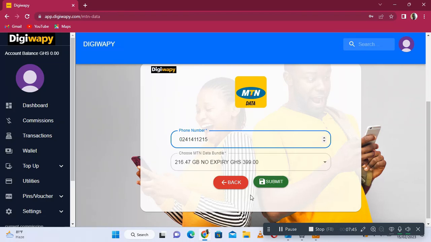So you will buy the 20 cedis here and send it to the person, but here they will give you commission. At the end of the day, if you are able to buy, let's say, 200 cedis airtime for people, you can get 20 or 30 cedis as your profit.